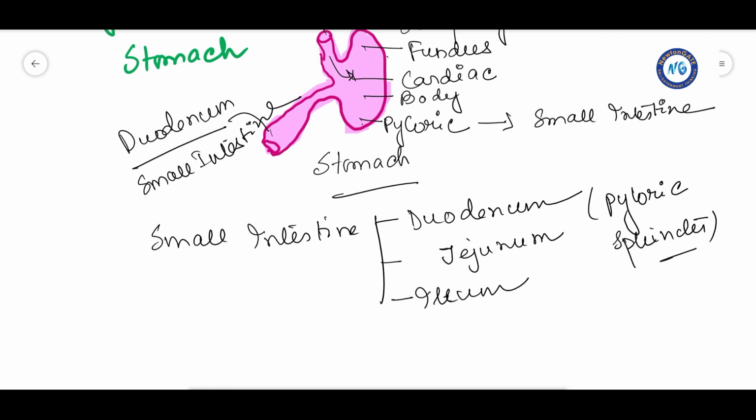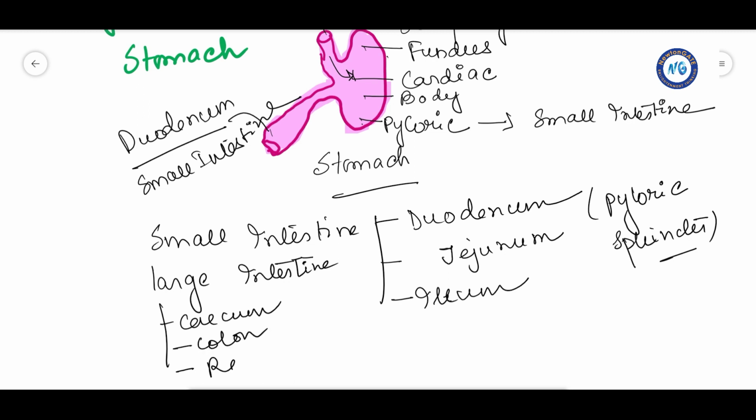So the large intestine consists of another three parts: the caecum, colon and rectum. This vermiform appendix, which is a vestigial organ, arises from the caecum part.